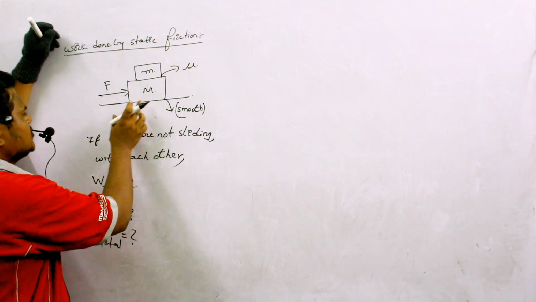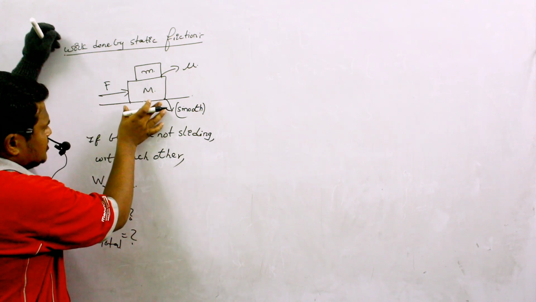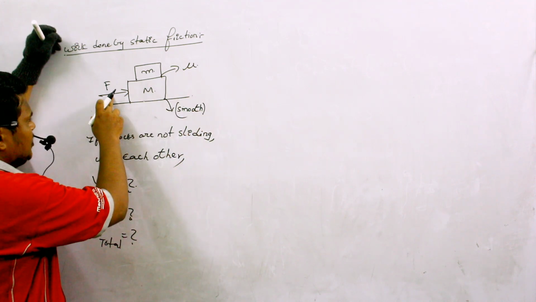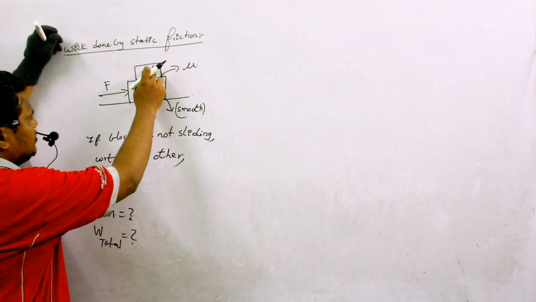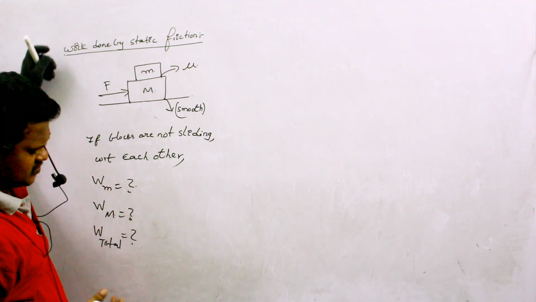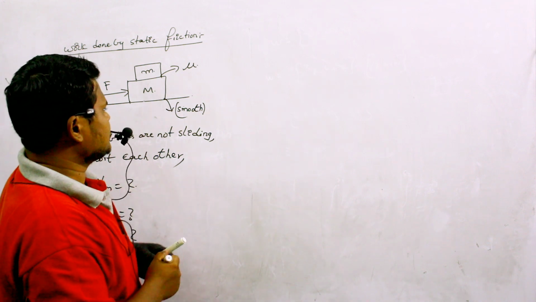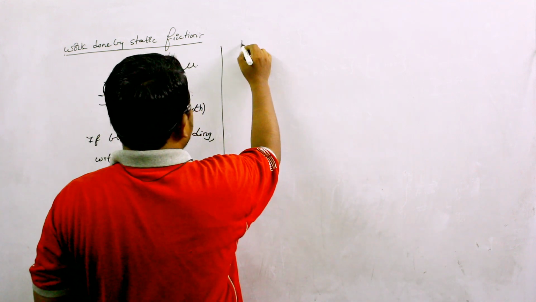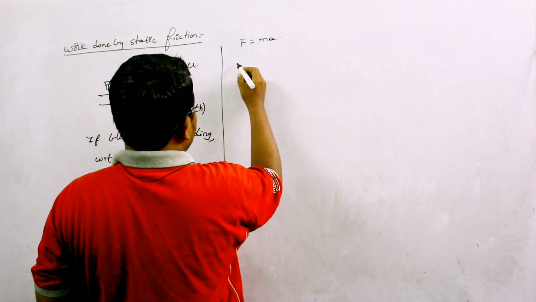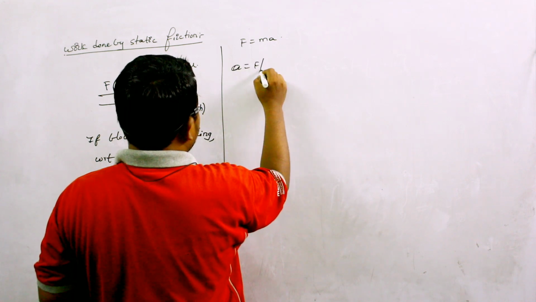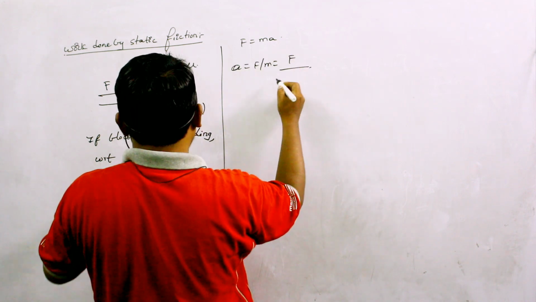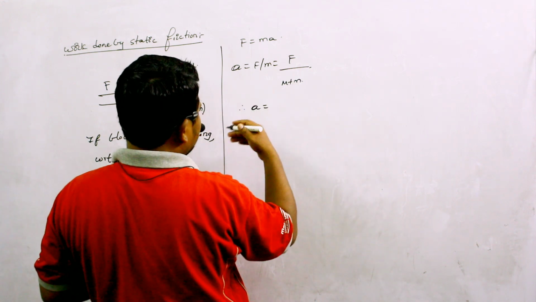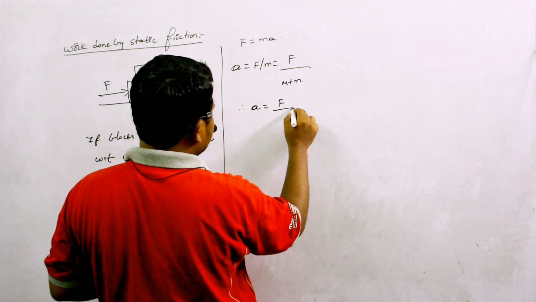Clear? So if I apply force like this, definitely this capital M starts moving on this surface because this is a smooth surface. And the value of F is such that there is no relative motion between small m and capital M. Okay, now let us see. As both these blocks are moving like a single block, definitely I can use Newton's second law, F equals ma. So a equals F by m. Force applied is F and the total mass present is M plus m.